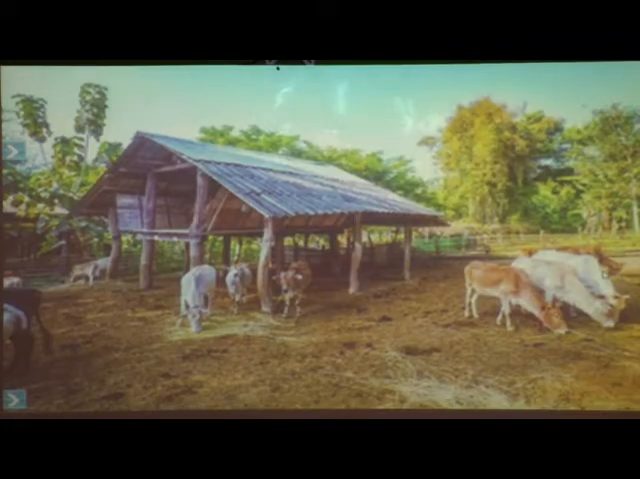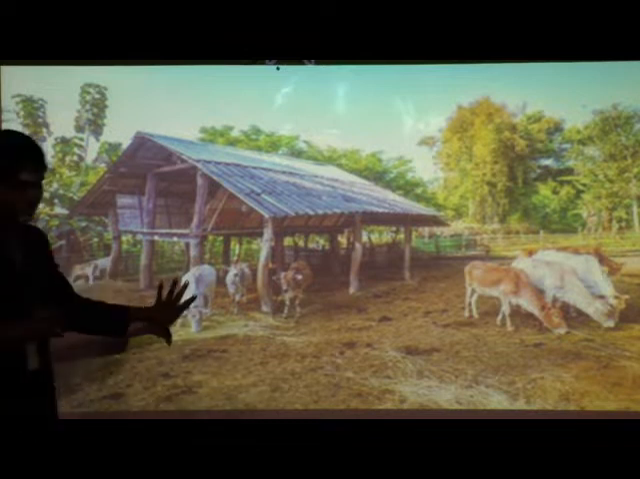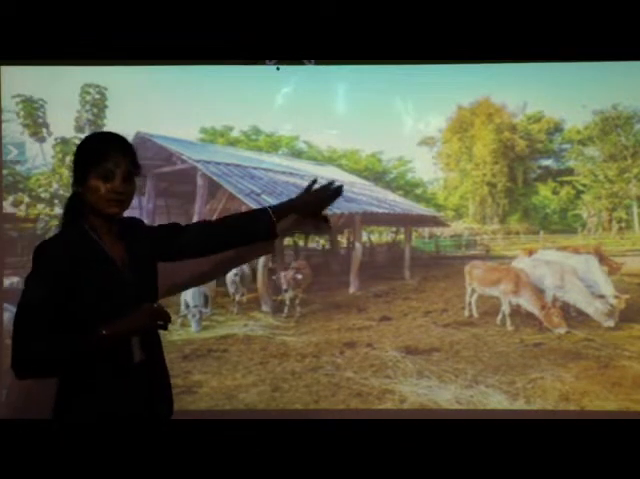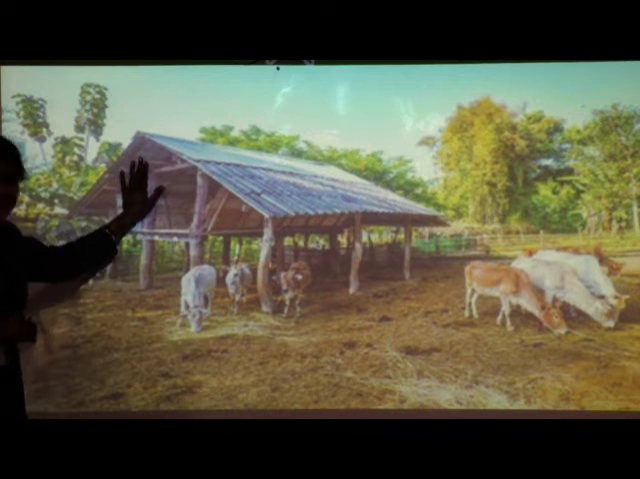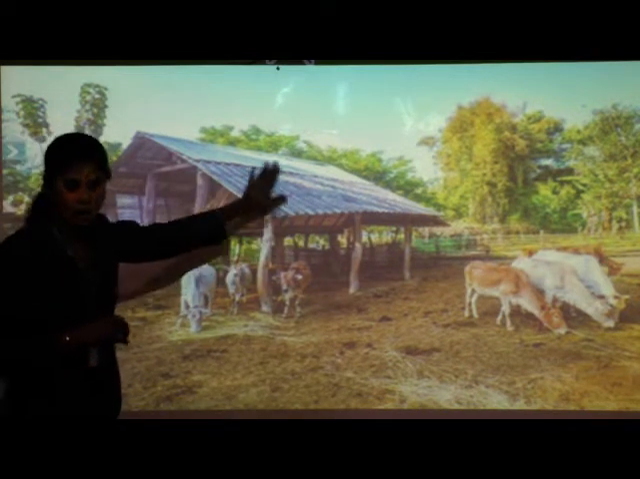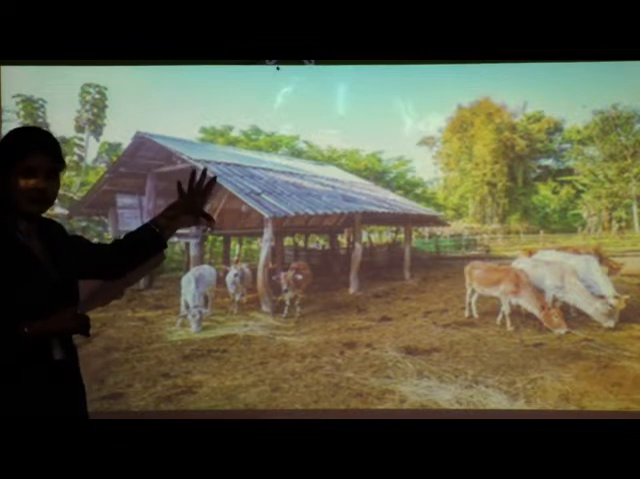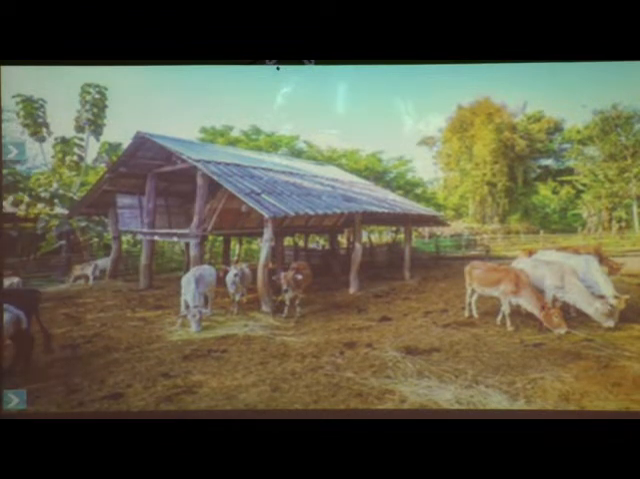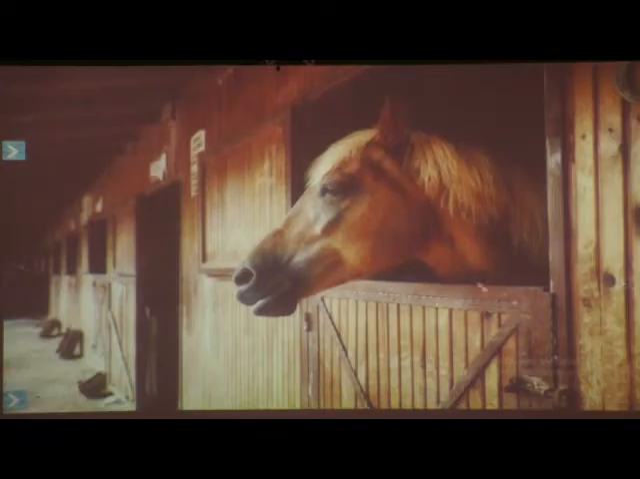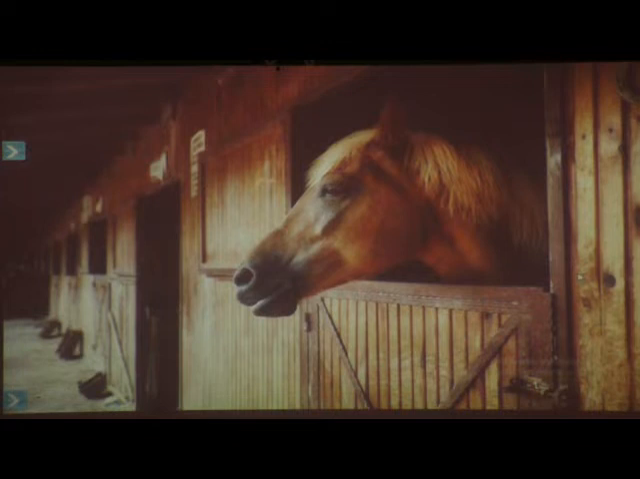Next children, look, these are cows. And what is this? Can you tell me? Yes, correct, it is a cow shed. We keep cows here. Next picture, see children, which animal is this? Yes, correct. It is a horse. And where is the horse standing? Yes, the horse is standing inside the stable. See, it is a stable.